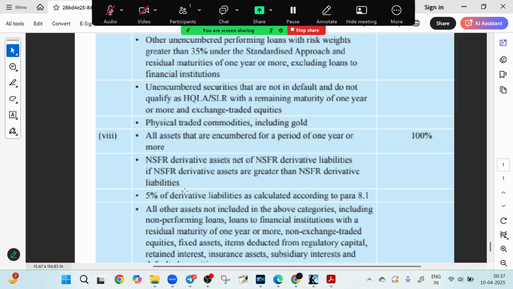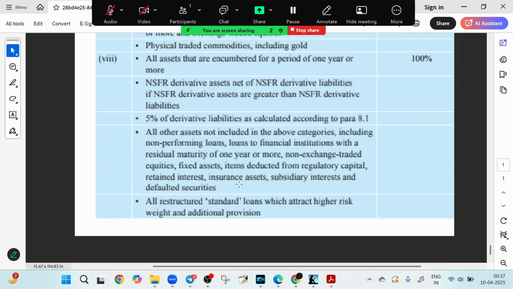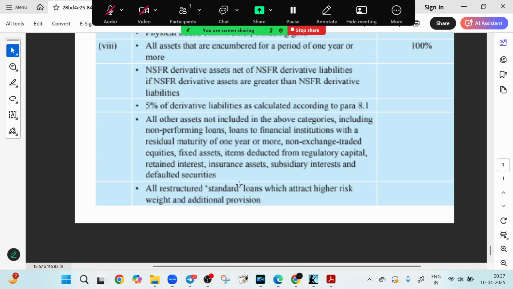And 100% RSF is for all other assets not mentioned above, including high risk retail or SME loan or loan to NBFC. So friends, the RSF framework pushes banks to fund long-term and illiquid assets with equally stable resources. The deeper the risk or the longer the wait to recover funds, the higher the RSF factor. And that is how Basel ensures that banks don't run dry when markets go dry.